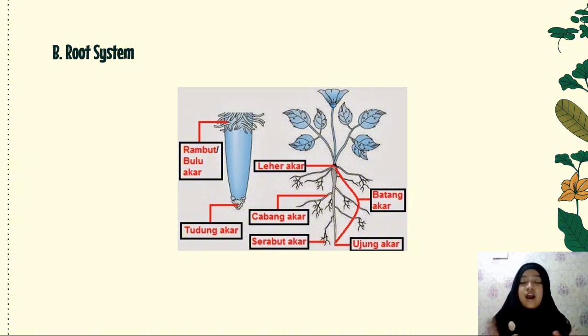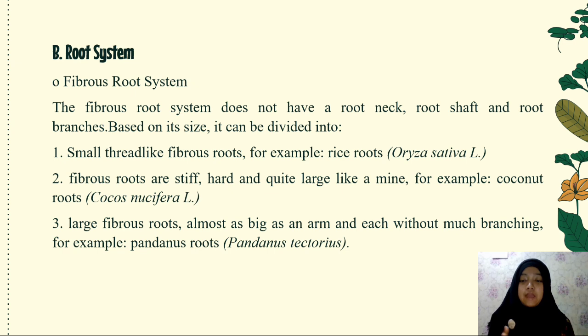Then there are also the root collar, root branches, root stem, root tip, and root fibers. Fibrous root system: the fibrous root system does not have a root neck, root shaft, and root branches.